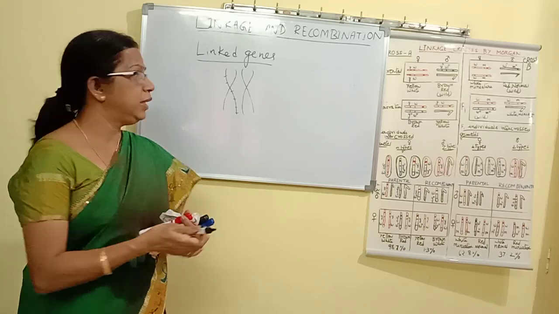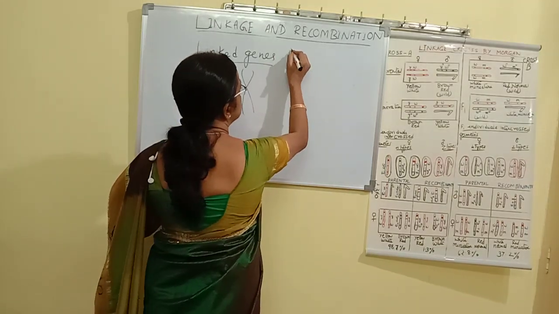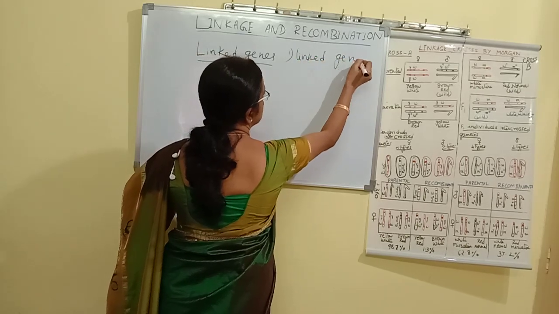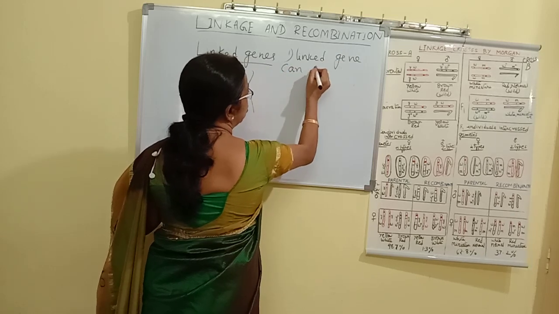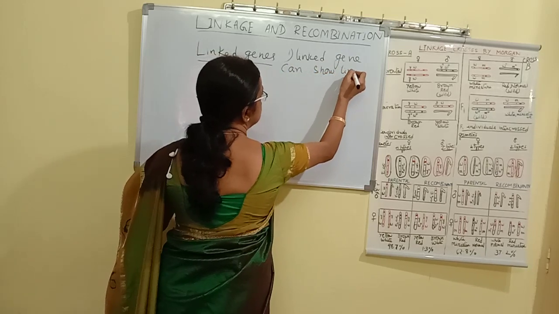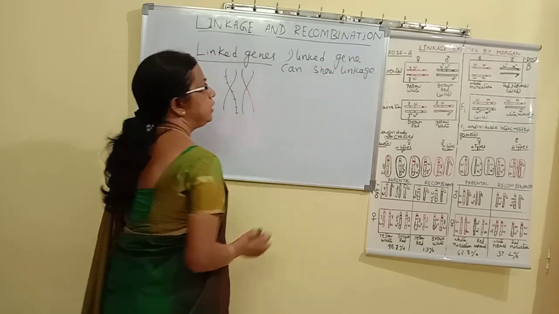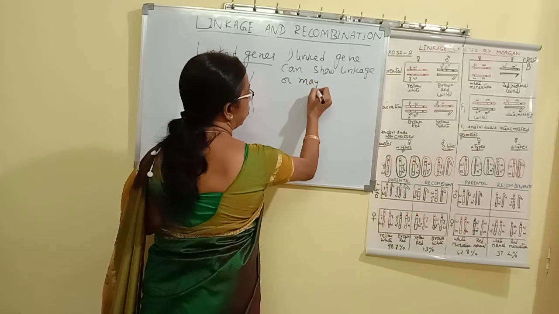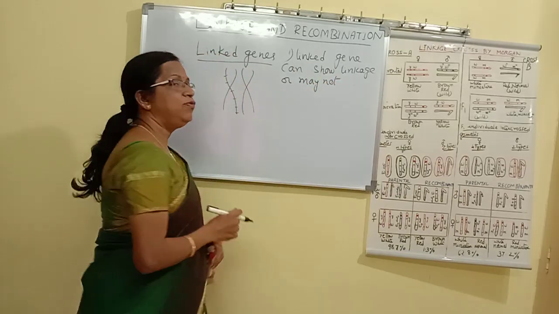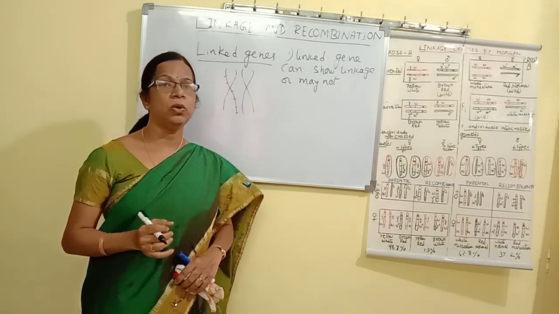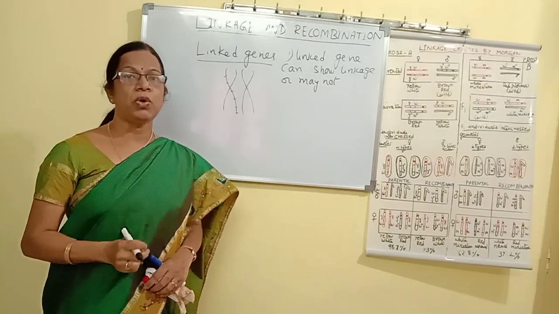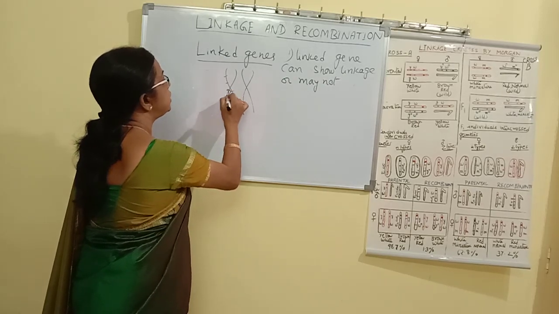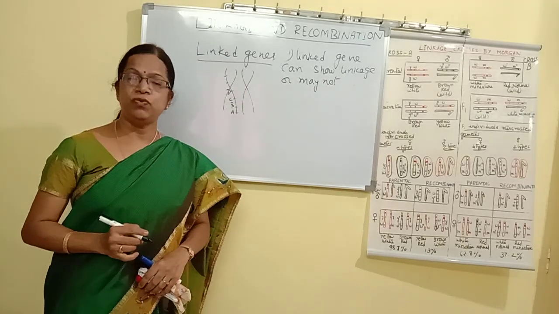Now the important feature of linked genes is that linked genes may or may not show linkage. That depends upon the distance between the two genes. Suppose we are taking, for example, four genes: A, B, C, D.